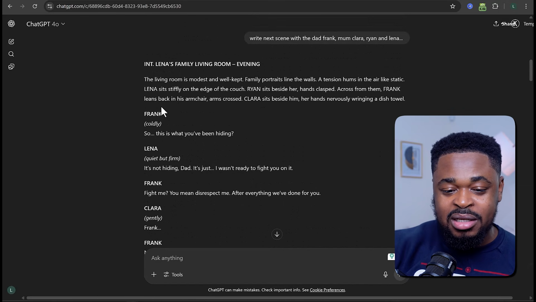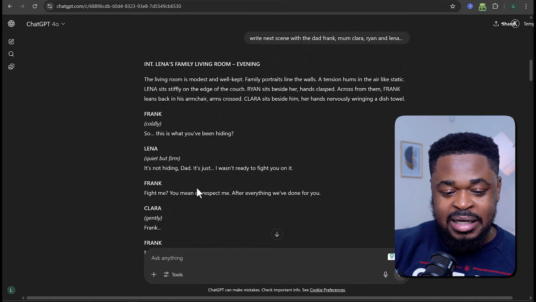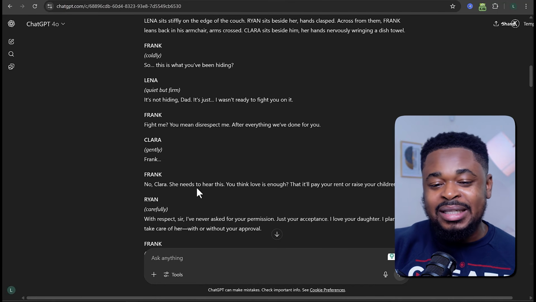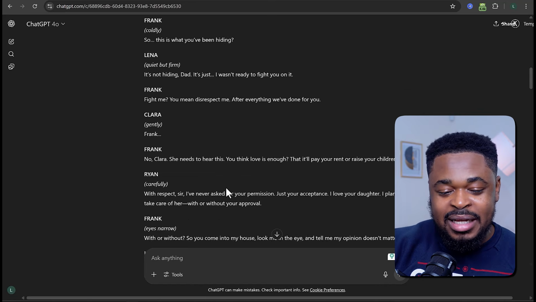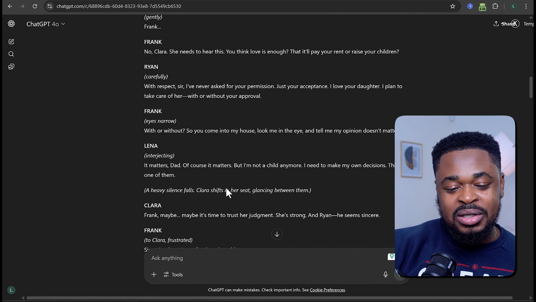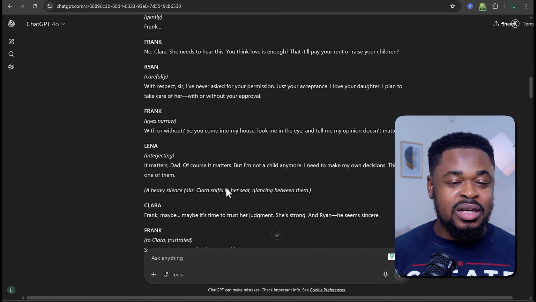You can see the next scene, which it did, Frank, Lena, continue from that story. And then if you want to continue, you can just give it an idea. Okay, write the next scene. This time around, they should be in a restaurant, and then ChatGPT will just continue the script. This is a better way to write script. You have full control of what you want ChatGPT to go to, where you want ChatGPT to drive your story to.